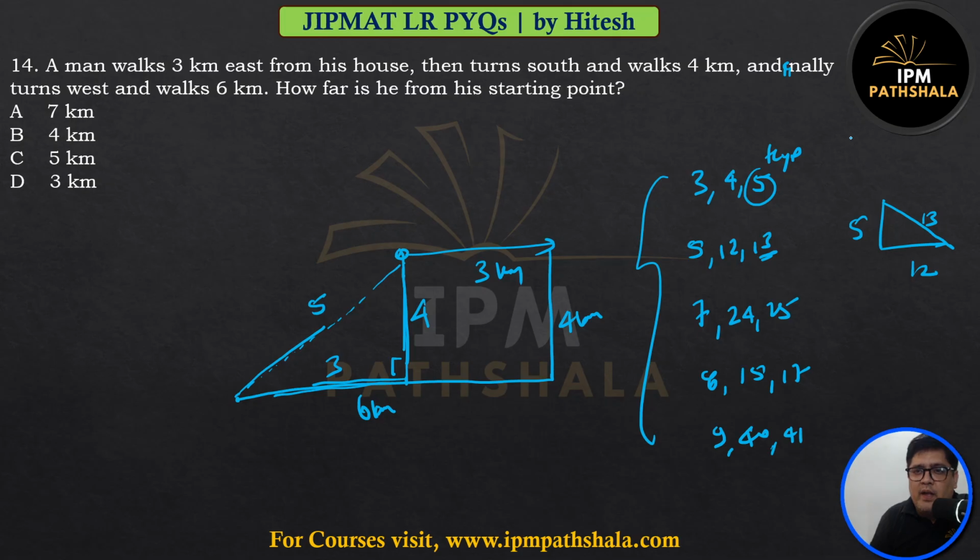It could be reverse also. It could be that height is 12 and the base is 5. If 12 and 5 are perpendicular and base, 13 has to be the hypotenuse. So these are called Pythagorean triplets. 5, 6 initial triplets should suffice for your level of preparation and exam.